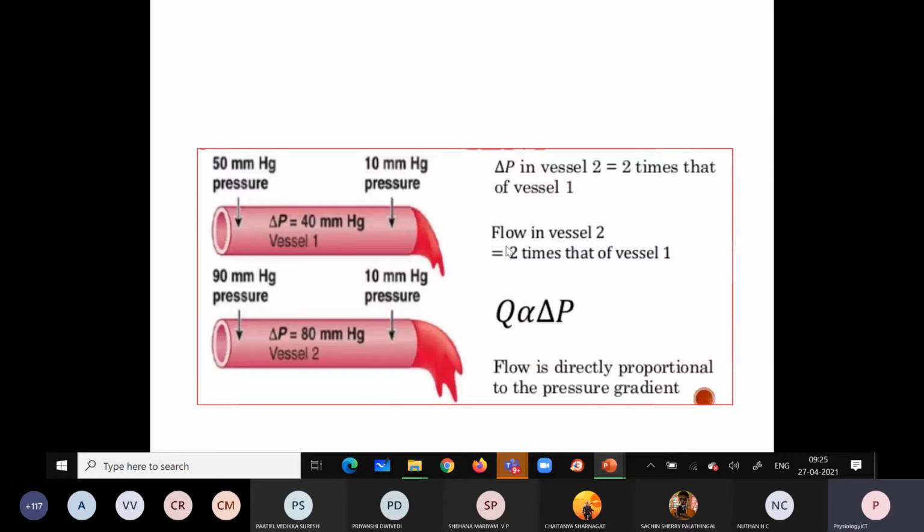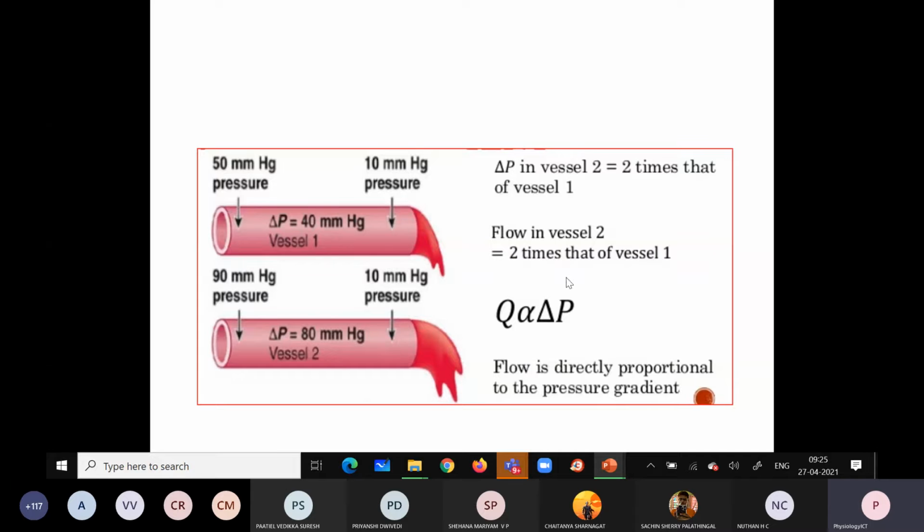Here the pressure means, because of the systole of the left ventricle, whatever pressure is developed will affect the blood flow. So what is this delta P? The delta P is the difference between the pressure at one end and at the other end. So that is the pressure gradient.